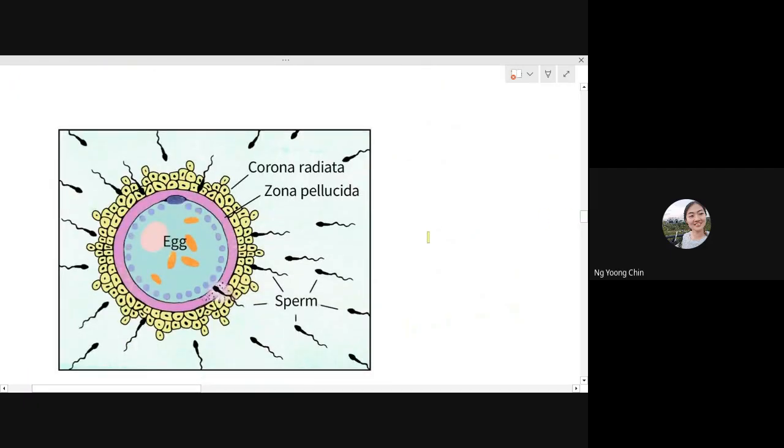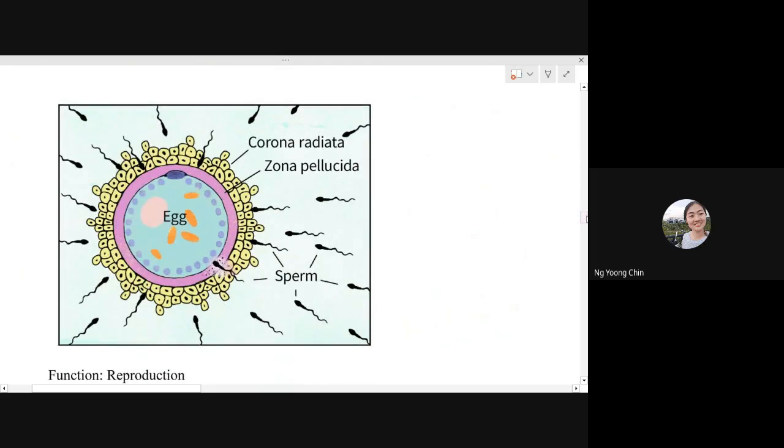Okay, yeah. So this is when doing the fertilization, how the sperm and ovum look like. So this is the ovum. You can see the zona pellucida, which is in the inner layer. And then the corona radiata. Okay, this corona radiata actually refers to the follicle cell. Or sometimes they will refer to it as the jelly coat.